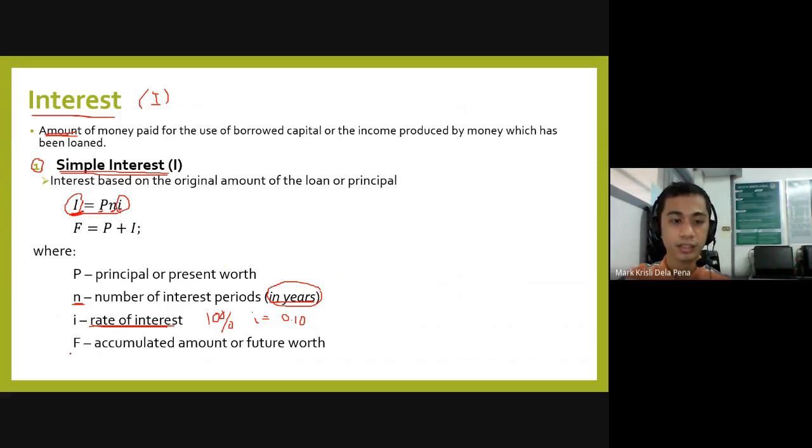And F is the accumulated amount or the future worth. And how will we calculate that? That's the principal or the borrowed amount plus the interest. Based on my example, if I have borrowed 1,000 and I paid an addition of 100, then the future worth will be 1,000 plus 100. That's the accumulated amount.